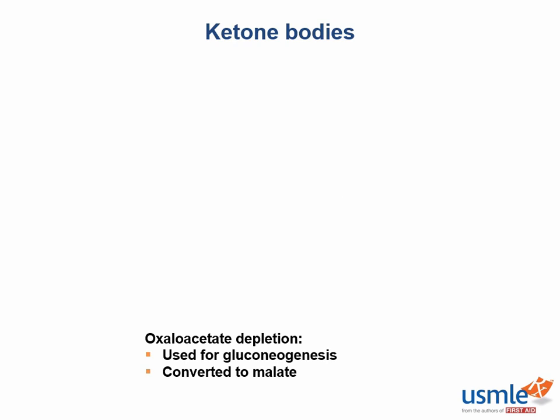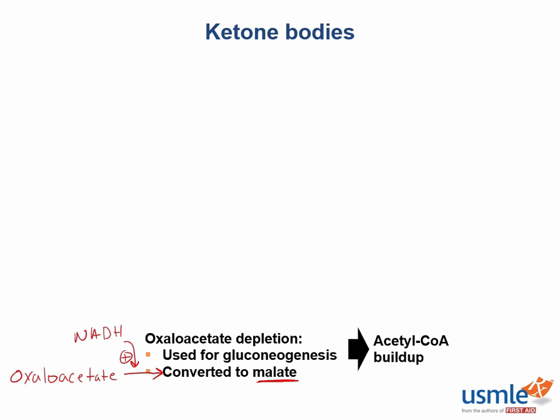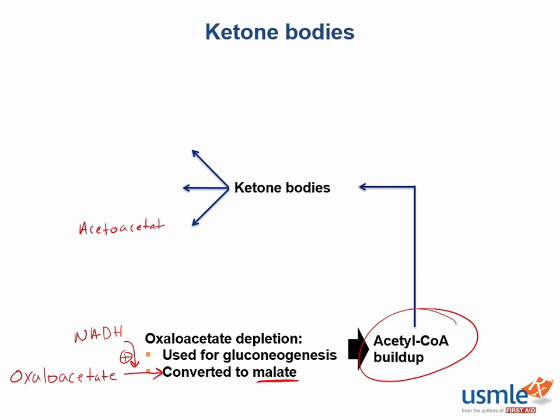Now, in prolonged starvation, as well as diabetic ketoacidosis, oxaloacetate must be used for gluconeogenesis, and therefore it becomes depleted from the TCA cycle. Also, in alcoholics, excess NADH converts oxaloacetate into malate. And both of these processes cause a buildup of acetyl-CoA. This will then get converted into ketone bodies. And can you remember our 3 ketone bodies that we just talked about? There you go. We have acetoacetate, beta-hydroxybutyrate, and acetone, as you can see here.